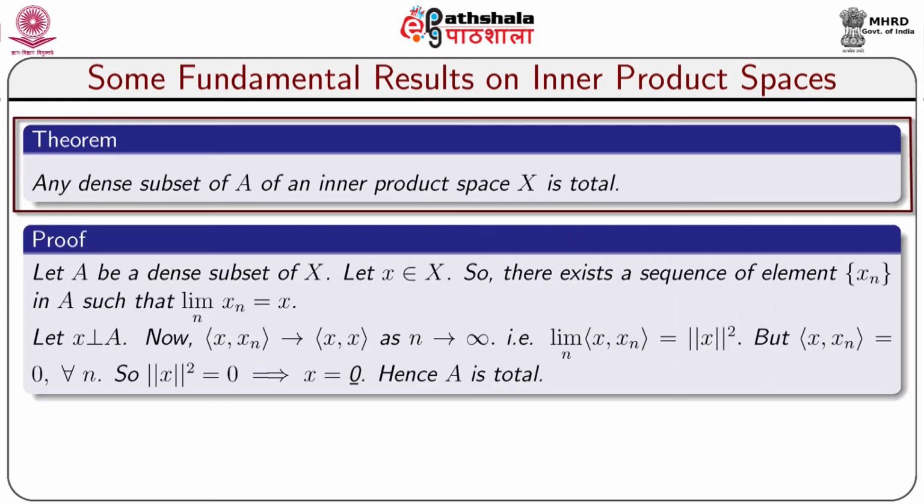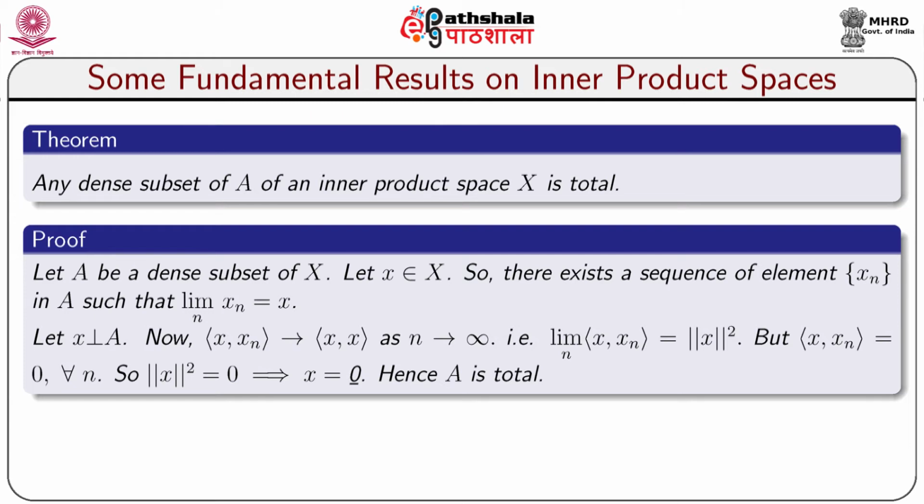Now, let us take a theorem. Any dense subset capital A of an inner product space capital X is total. The proof goes below. Let A be a dense subset of capital X, let x belong to capital X. So, there exists a sequence of elements xn in A such that limit n of xn is equal to x. Let x be perpendicular to A. Now, inner product x comma xn goes to x comma x as n tends to infinity by the continuity of inner product.